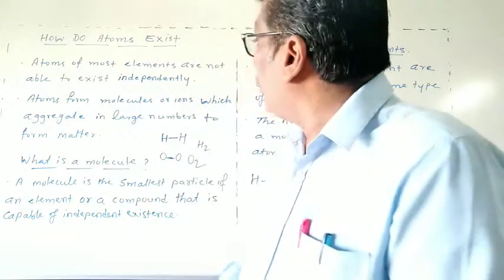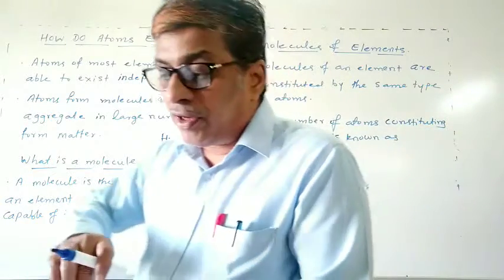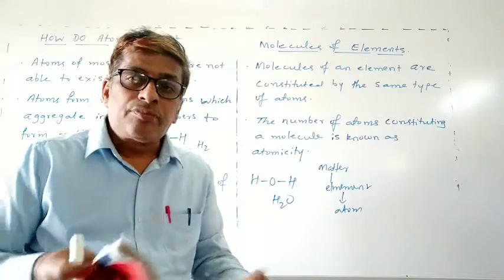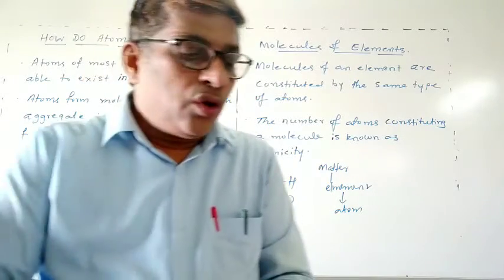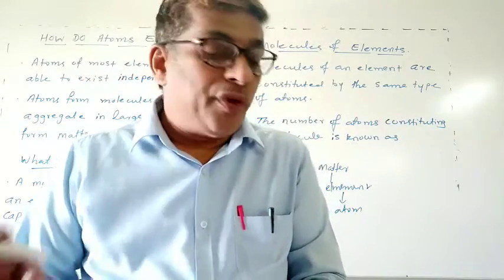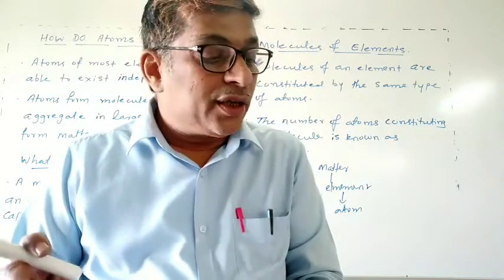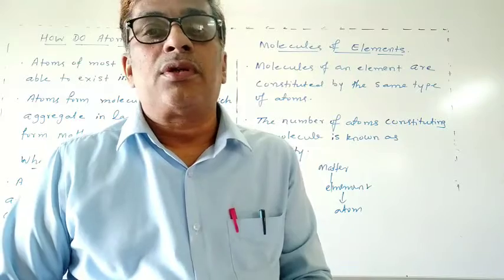Now the next one is molecules of elements. The molecules of an element are constituted by the same type of atoms.